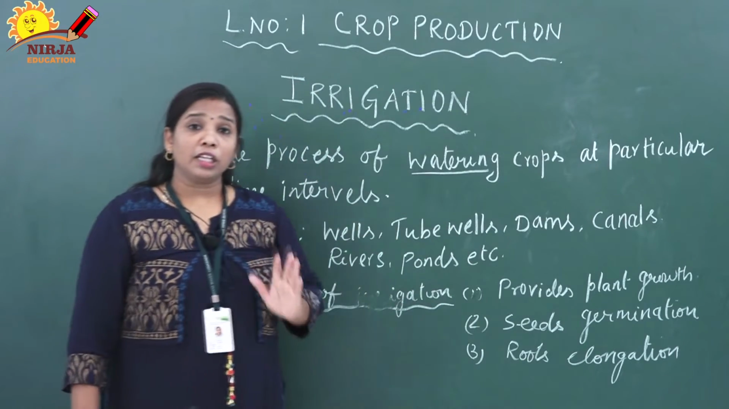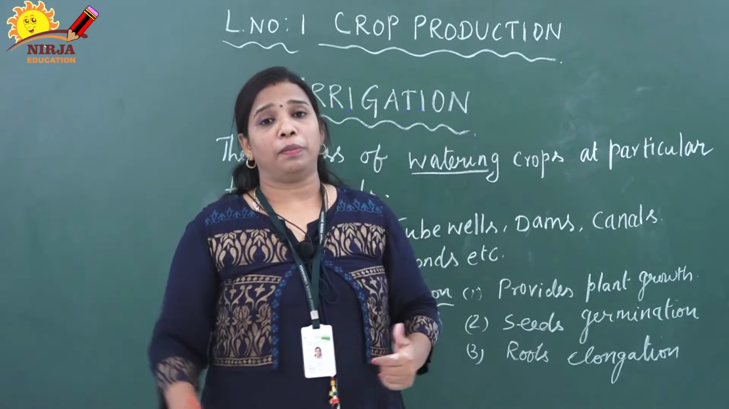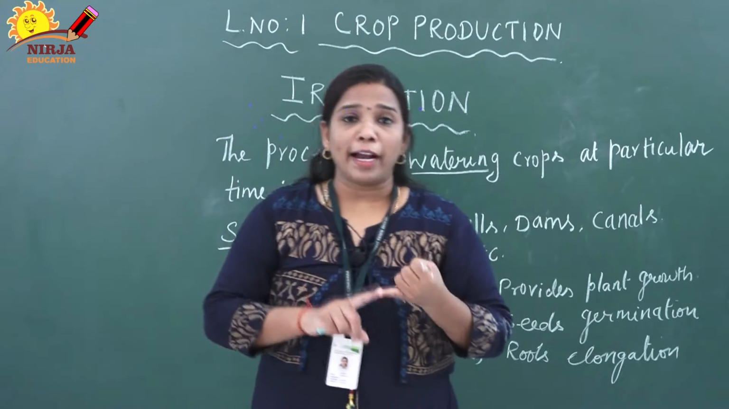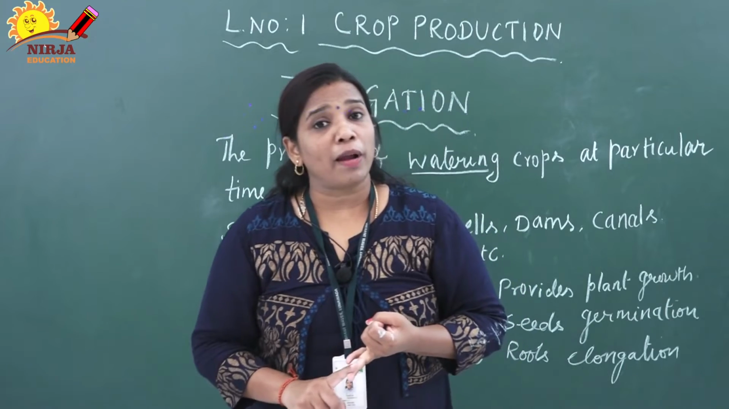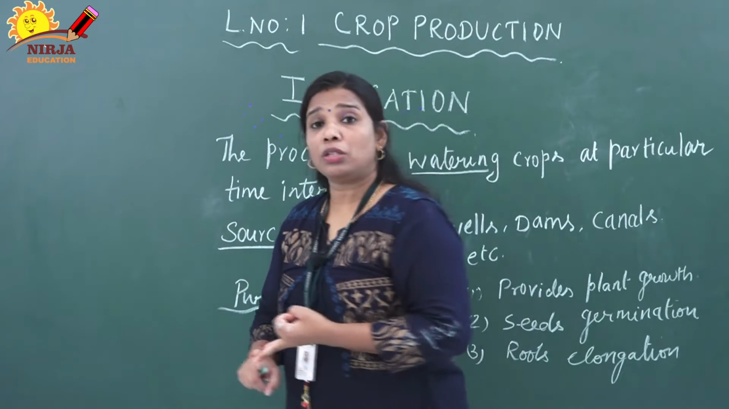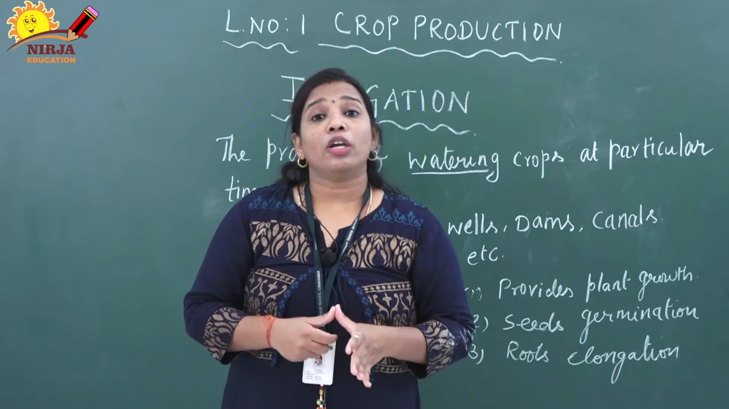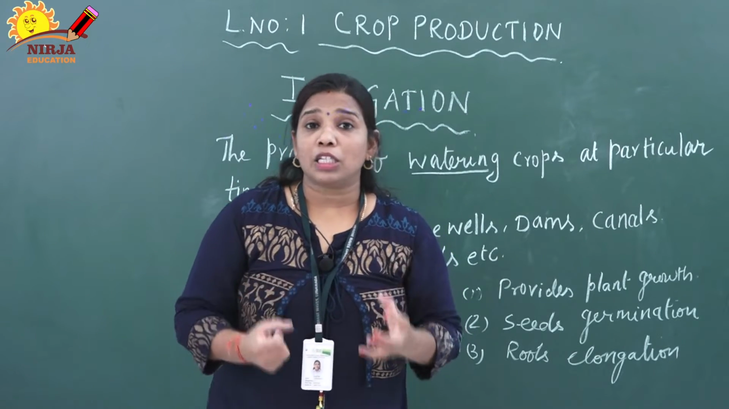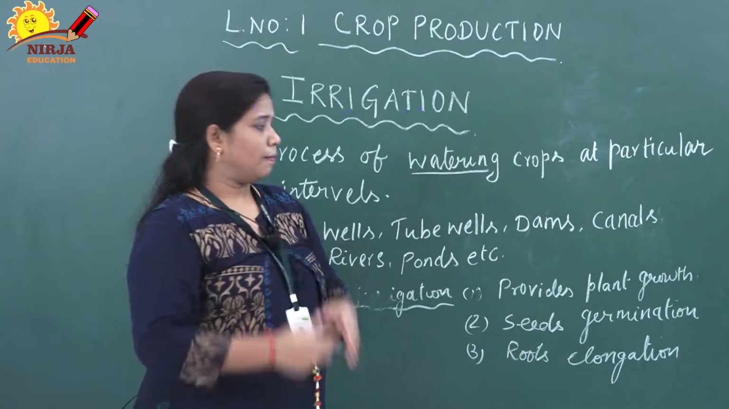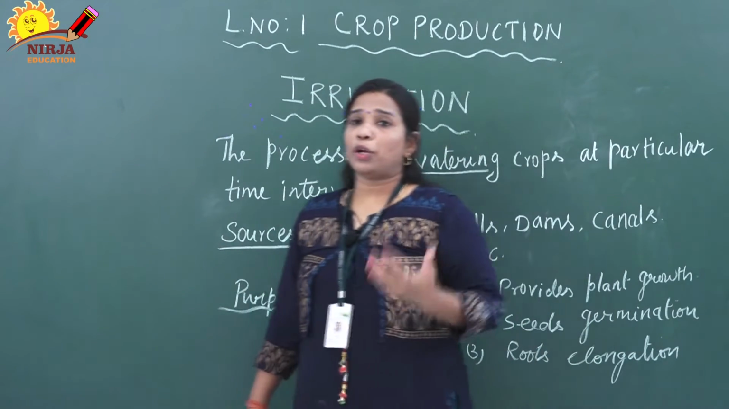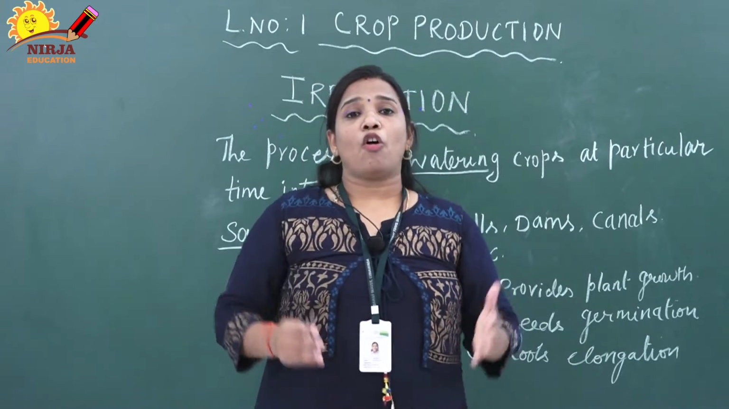Again I repeat, irrigation is used for different purposes: plant growth, physical activities of the plant like photosynthesis and transpiration, root elongation, seed germination, and soil water holding capacity. Next one is methods of irrigation. Next we are going to discuss methods of irrigation.